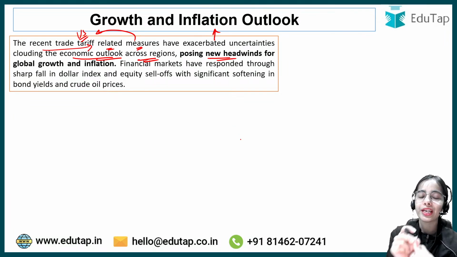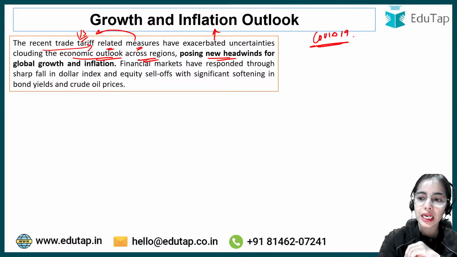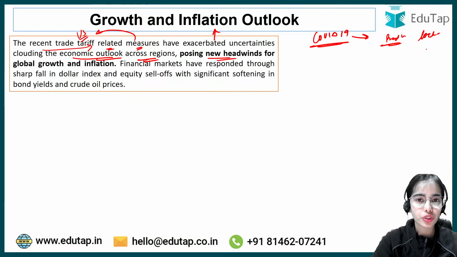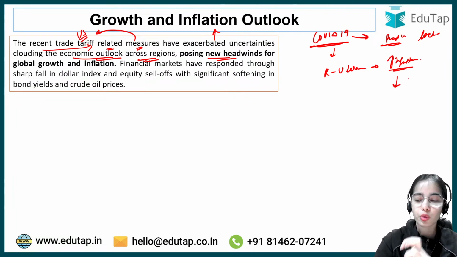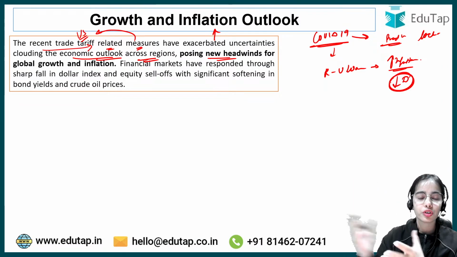Before, we had to fight with COVID-19. There was the problem of COVID-19 that affected the growth of our country. The factories were in lockdown for the time being, so the production was reduced, the growth was reduced. Then there came the Russia-Ukraine war, which led to huge inflation, and due to that, we had to control the demand in the country so that the inflation would not become too much to handle.